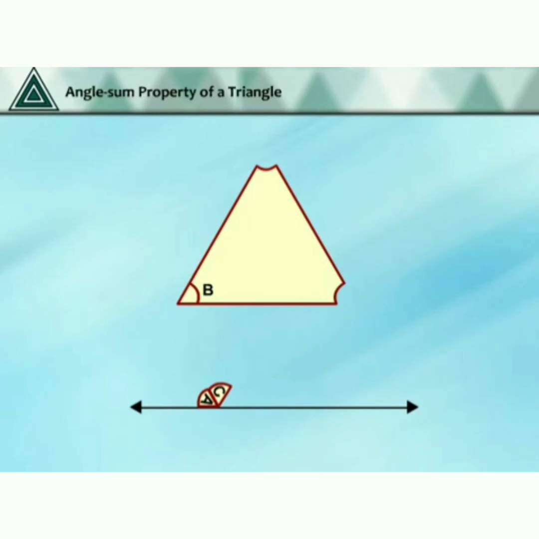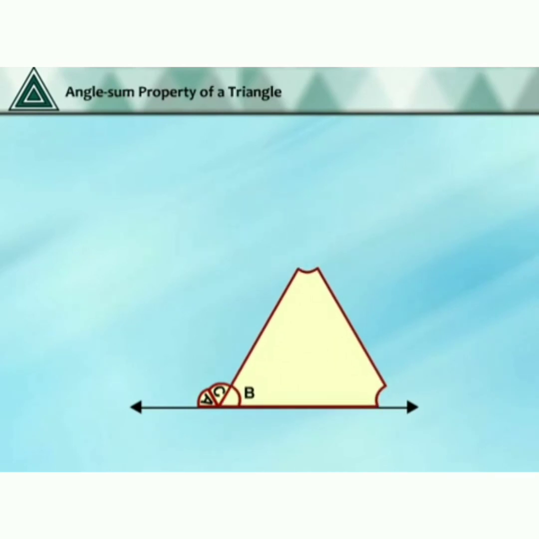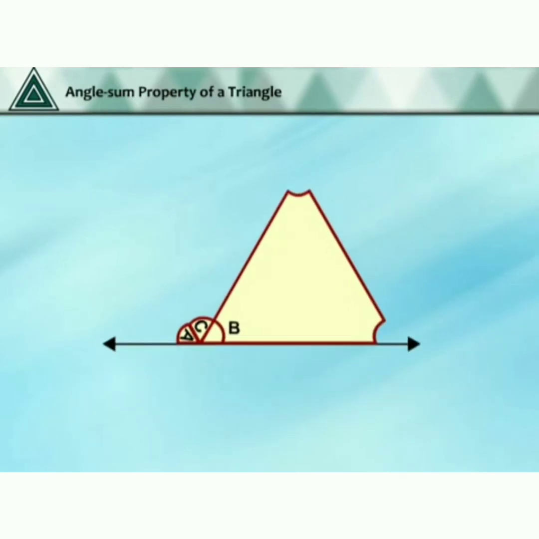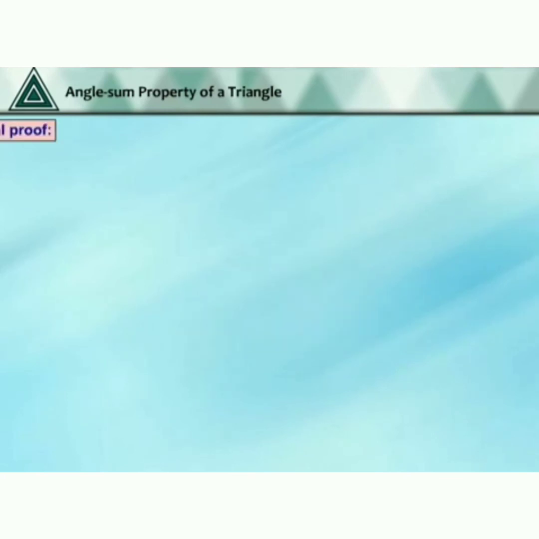Then place the angle B adjacent to angle C. All the angles A, B and C are adjacent to each other, forming a completely straight line. So the sum is equal to a straight angle, that is 180 degrees.